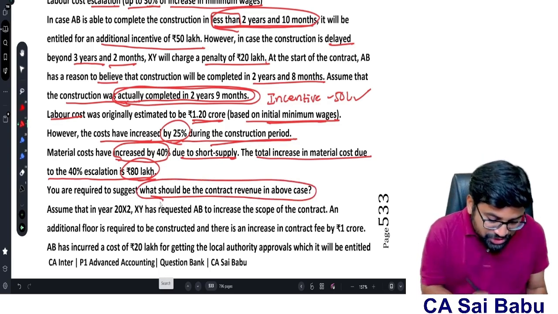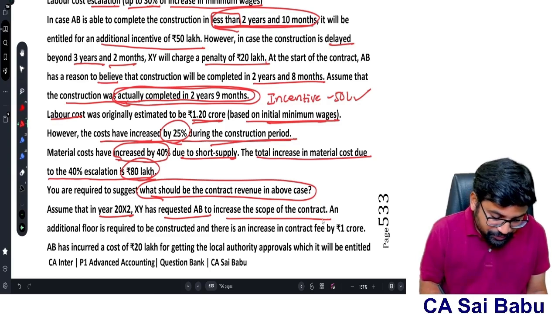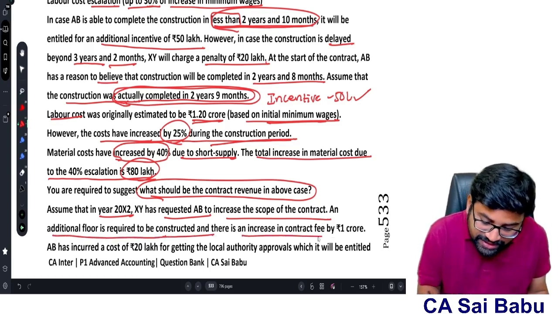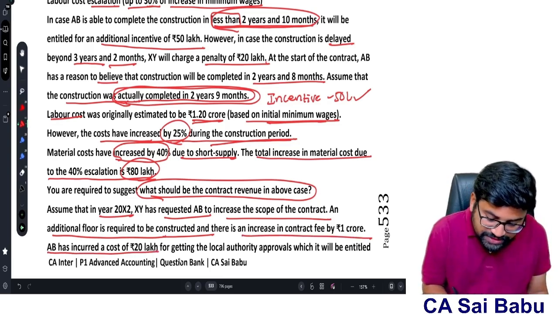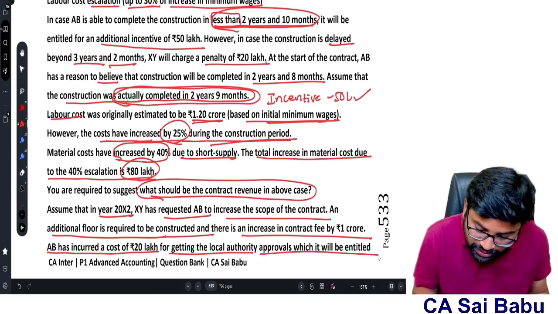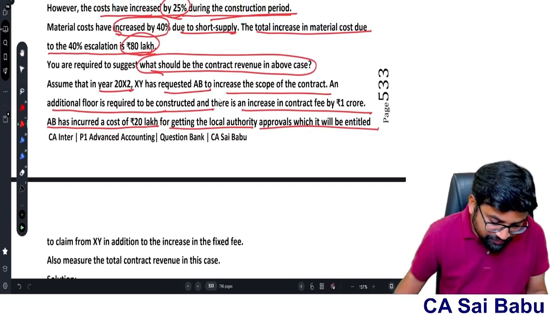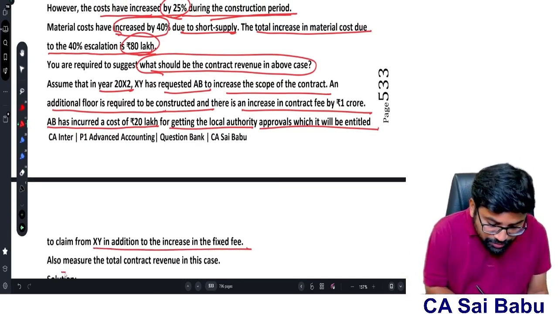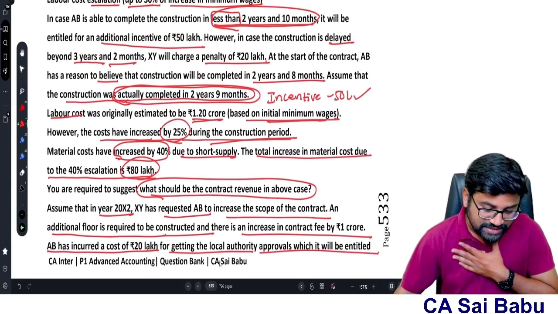Assume that in the year 2012, XY has requested AB to increase the scope of the contract. An additional floor is required to be constructed and there is an increase in the contract fees by 1 crore. AB has incurred a cost of 20 lakhs for getting the local authority approval, which it will be entitled to claim from XY in addition to the increase in the fixed fees. Also measure the total contract revenue in this case. Actually, there are two questions they are asking, sir.